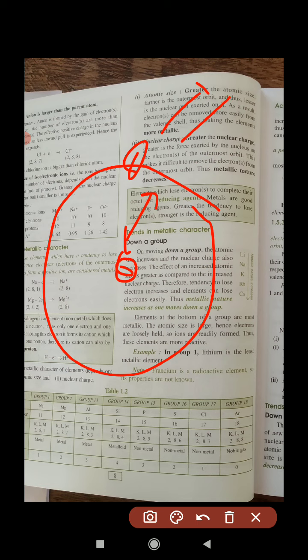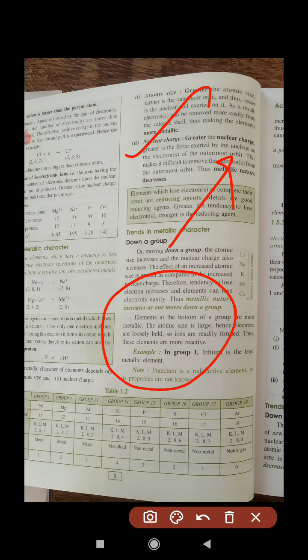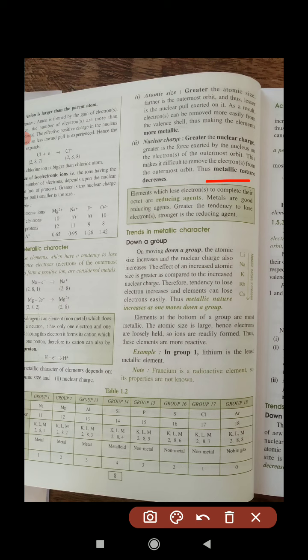That means more metallic. Atomic size greater means metallic character more. Similarly, if nuclear charge increases, electron gaining capacity will increase, so non-metallic character increases and metallic nature decreases. Increase in nuclear charge, metallic character decreases.